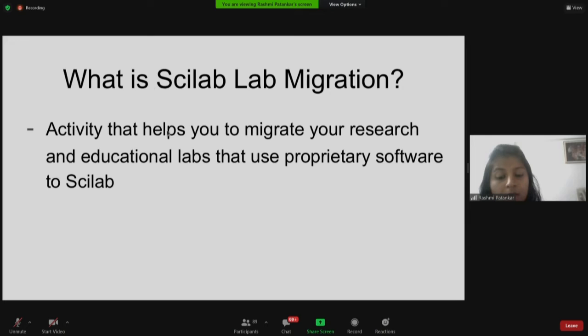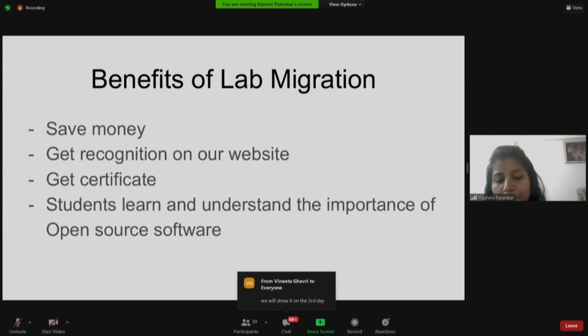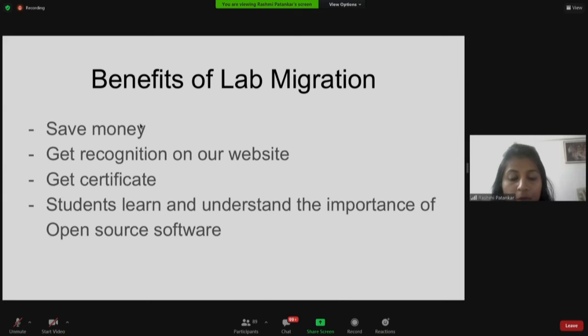There are many institutes that use proprietary software in their laboratories, such as MATLAB, which is an expensive one. If you are also one of them and wish to migrate your lab, then we will help you. FOSSEE provides you a platform where you can migrate your research and educational labs that use proprietary software to Scilab. Through this project, when you migrate your lab, many people benefit. Say your institute itself, because now they do not have to spend money on purchasing that software.